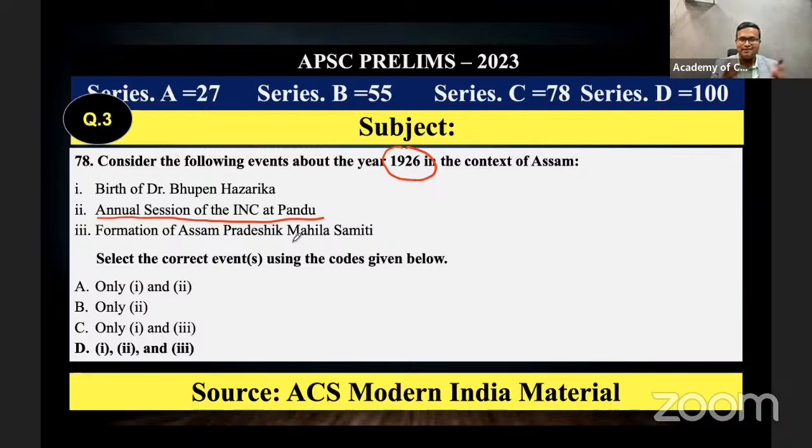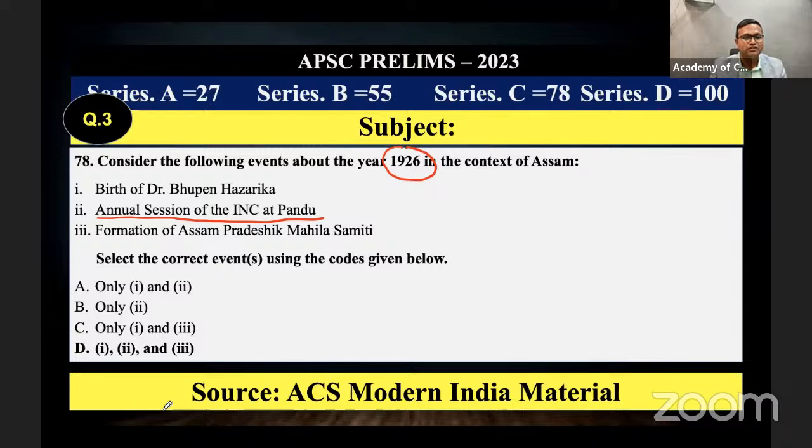And I discussed this in the class, I hope all the students will remember the 1926 session. Mahatma Gandhi started the tributary resolution with the statement that by assassinating Swami Shraddhananda, Swami Shraddhananda will live forever and the murderer will die forever. That was the beginning statement of Mahatma Gandhi in the 1926 session.